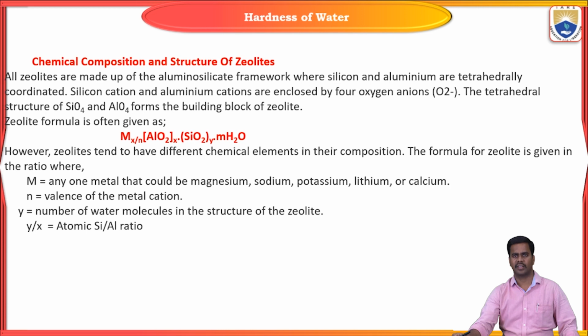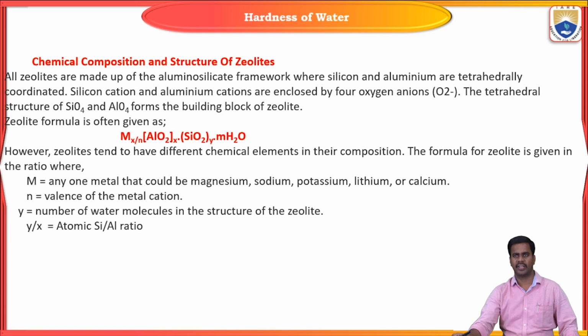Their silicon cations and aluminum cations are enclosed by 4 oxygen anions. The zeolite formula is given by M x/n AlO2 x SiO2 y H2O.